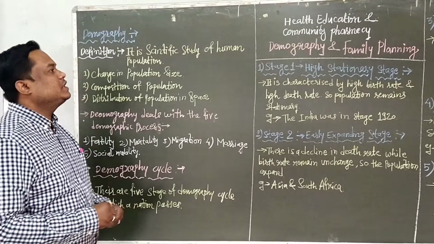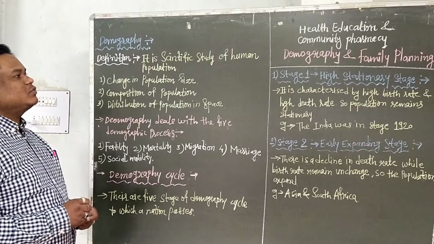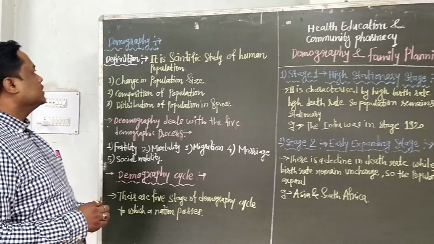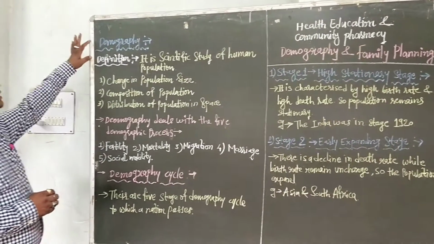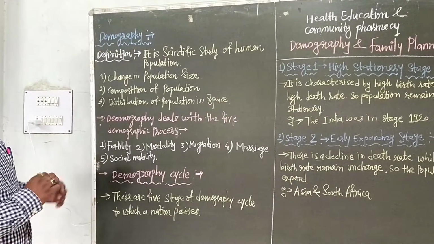Today's subject is health education and community pharmacy. Then we have to see chapter number 3, that is demography and family planning. In this lecture we have to see the definition of demography and the demographic cycle.